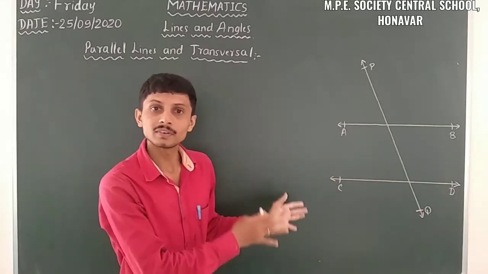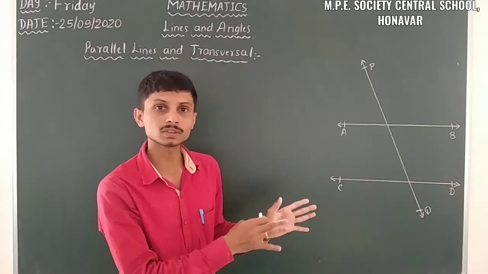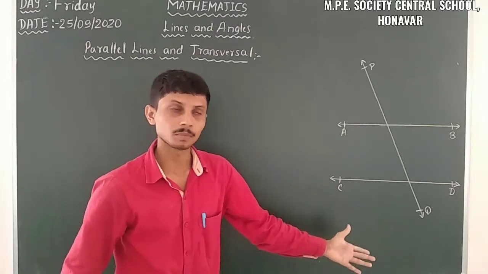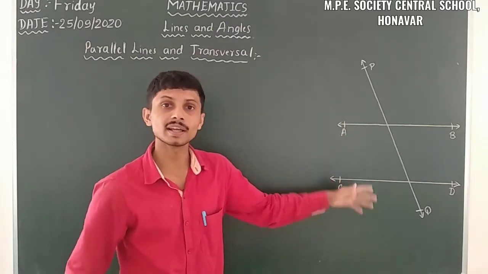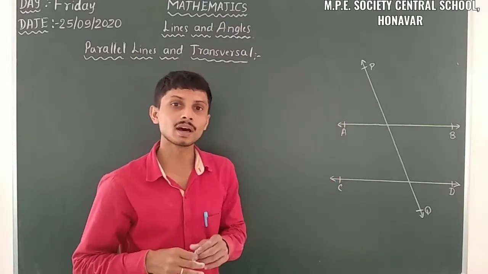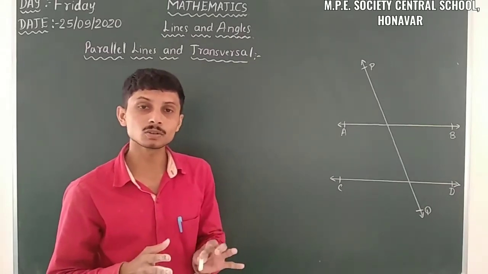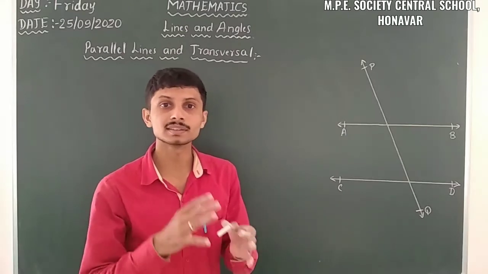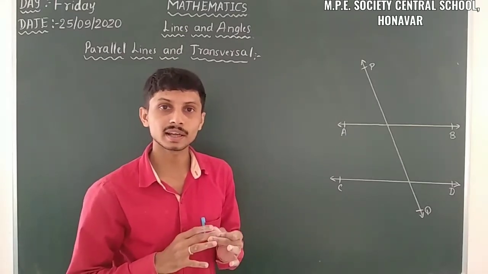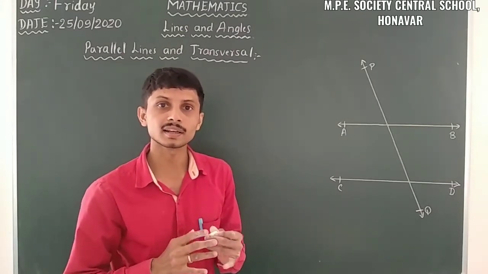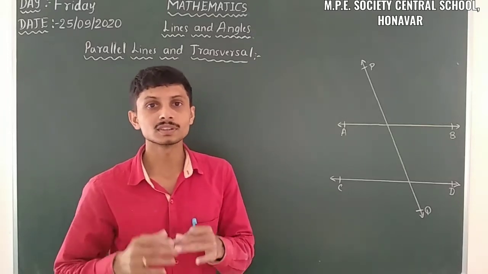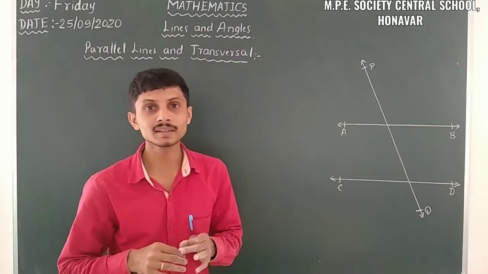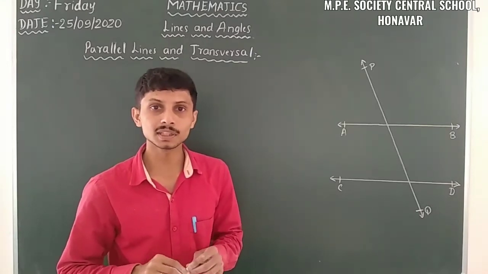On the basis of this formation of two parallel lines and a transversal, we have some axioms based on all those angles: corresponding angles, alternate interior angles, alternate exterior angles, and interior angles on the one side of the transversal. So we have some axioms and theorems. Let us take some of the axioms.